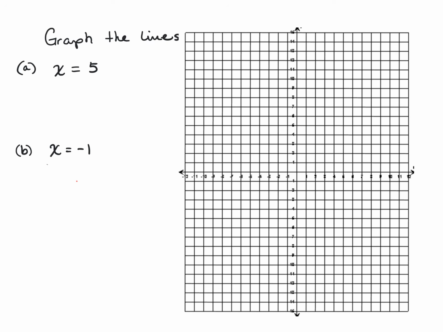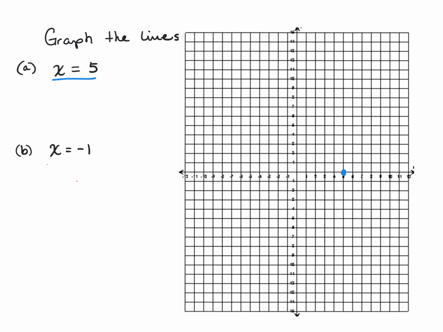Okay, so now we have the opposite. Now we don't have y equals, we have graphs that say x equals. So for this one, I will go to where x equals 5 and I will plot my point. So on the x-axis this time, and this is the only time a line ever starts with a point on the x-axis. No other line ever starts with a point on the x-axis. So x equals 5, we plot that point. Sorry, I missed that value. So now we have to cross through that point. So to cross through that point, I must draw a vertical line.